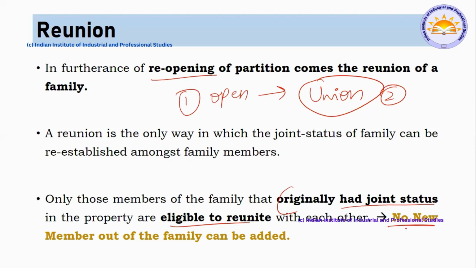That means no new member of the family can be added. Exceptionally, if an adopted son was missed, he can join, but he should be a part of that particular family itself. No outsider who has no link with that particular family can join. That's what this point tells us. It's general, you can just keep it in your mind.